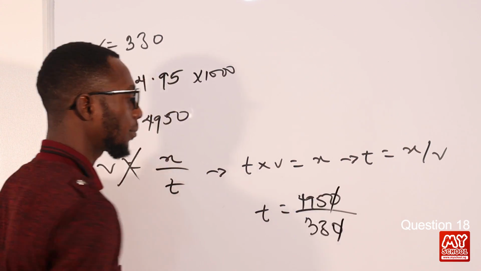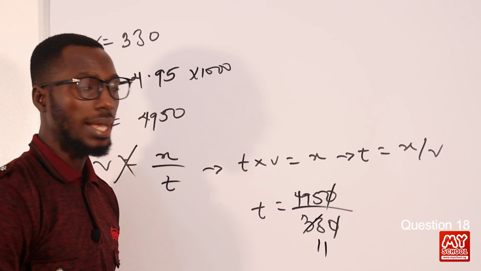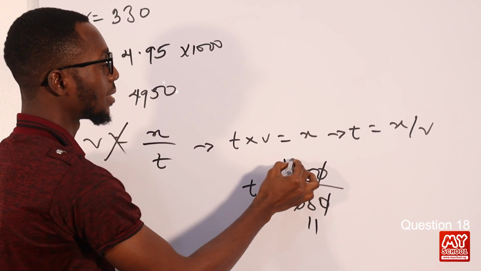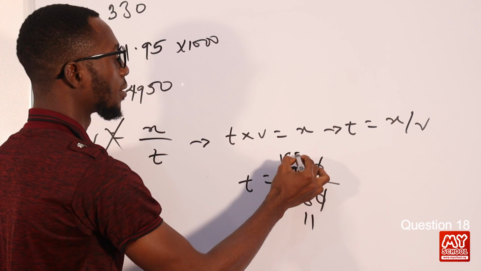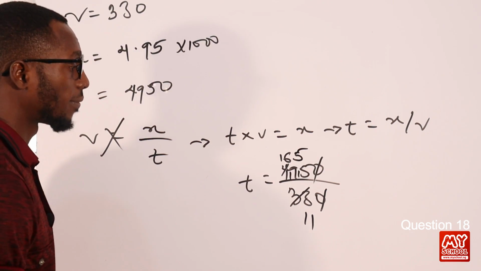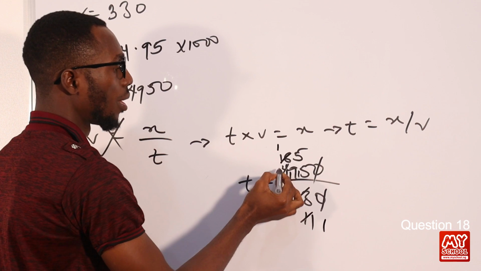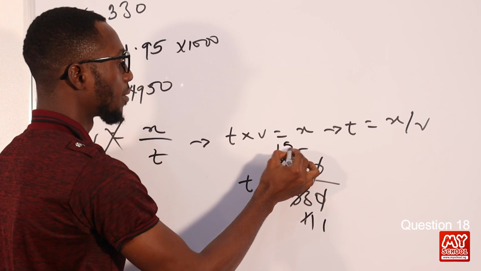I can have 3 in 11, right? 3 in 4, that is 1. 3 in 19, that is 6, remaining 1. 3 in 15, that is 5. I believe I can still divide further. 11 here, 1. 11 here, that is 1, remaining 5. 11 in 55, that makes 5.